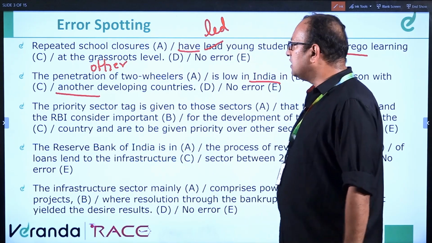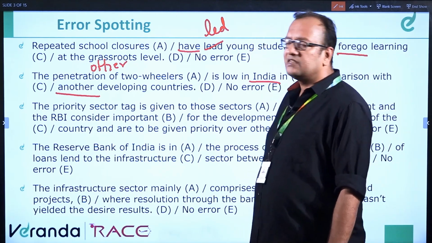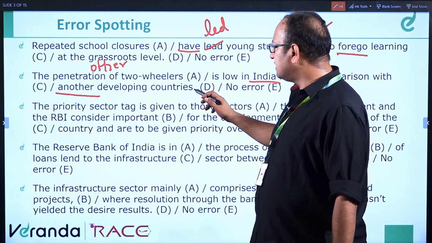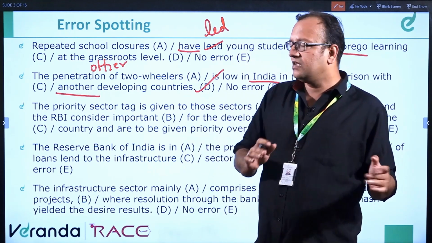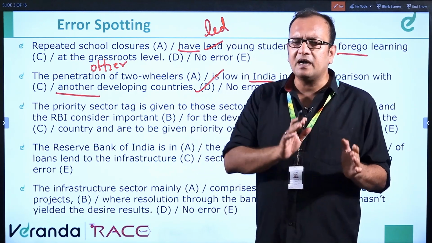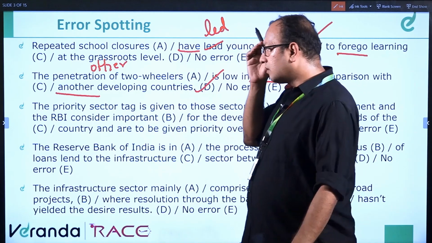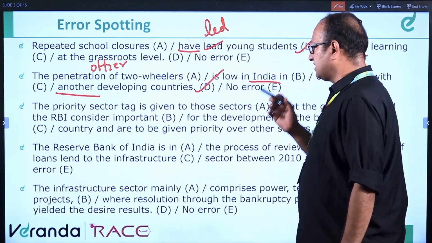The penetration of two-wheelers is low in India in comparison with other developing countries. So the answer is in part D. Not 'another', which means the next one; 'other' means leaving India apart, all other countries. Clear? Okay. Next question.